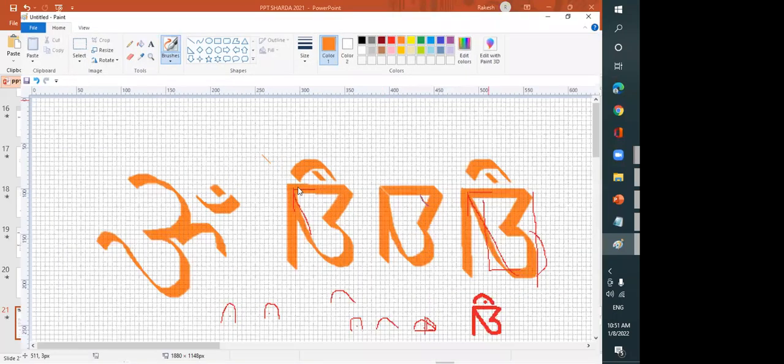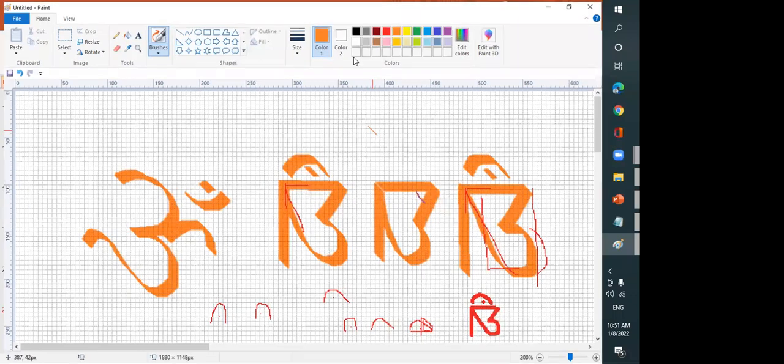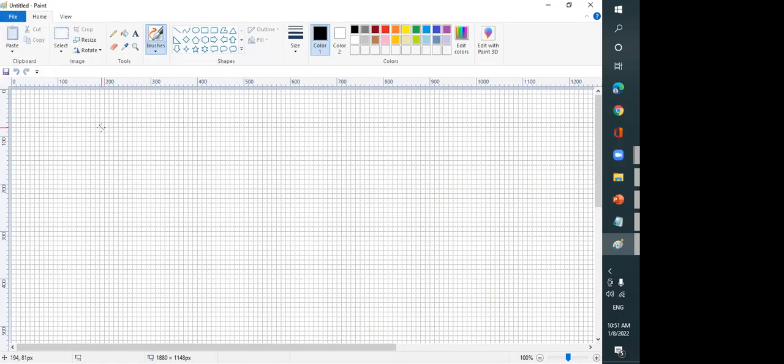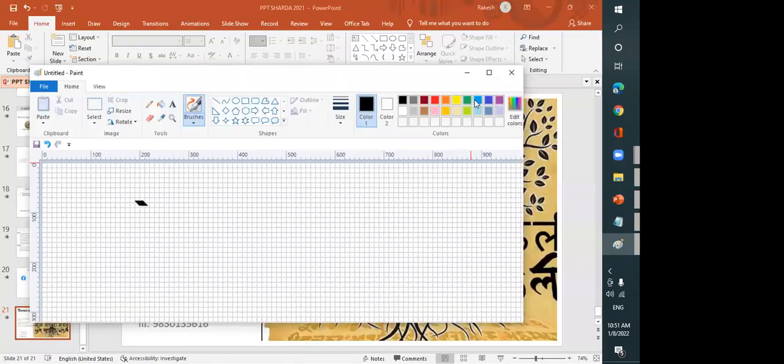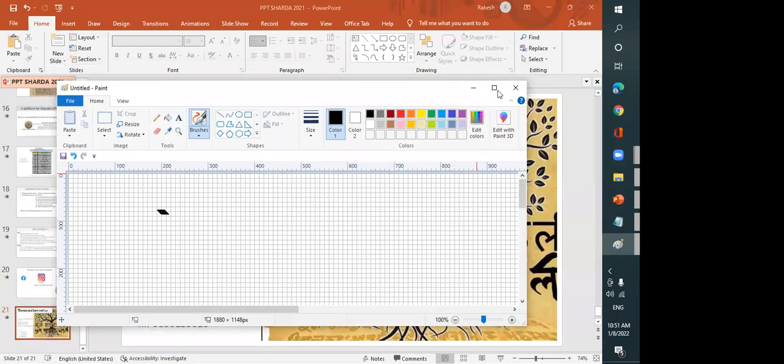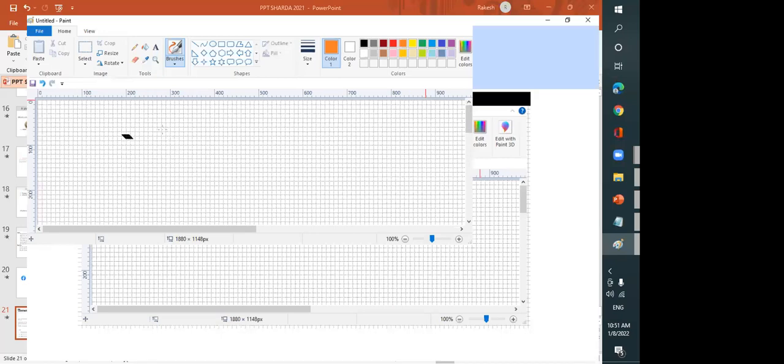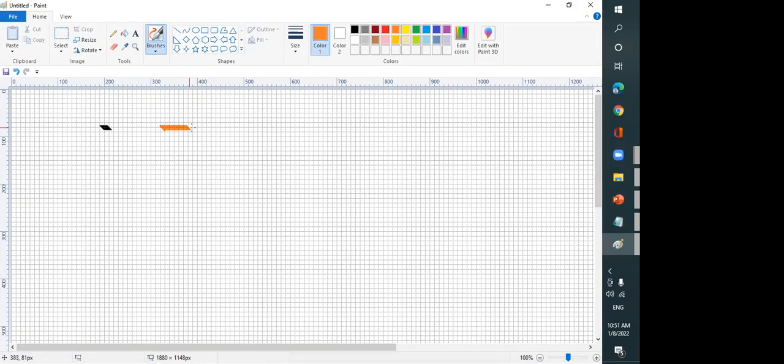I will draw once again. I'll take a new page. Here, here, here, and then Chandrabindu.